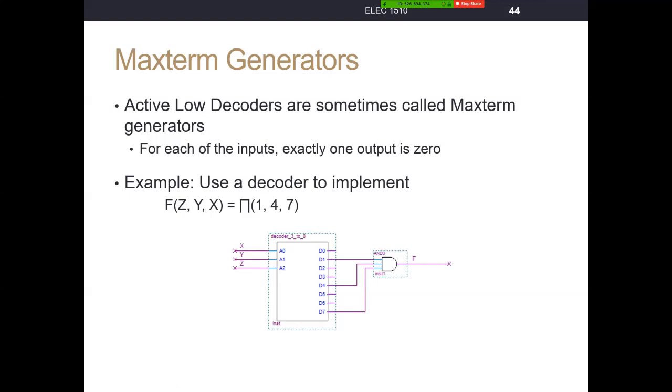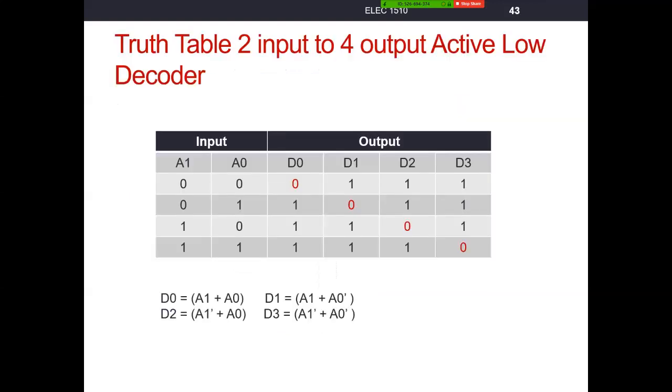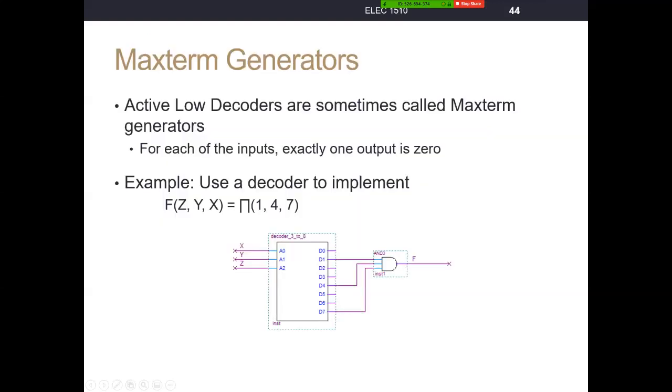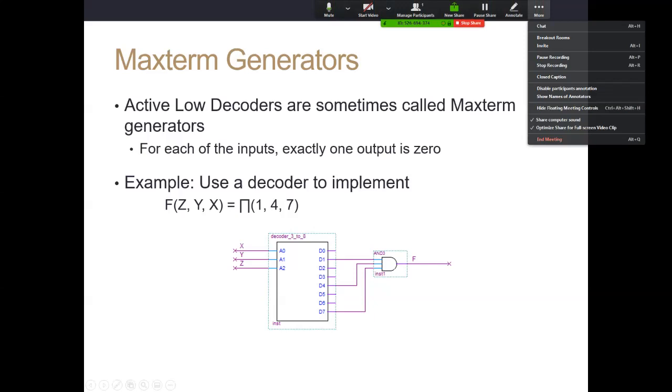So maxterm generators are active low decoders. Active low decoders produce a unique set of zeros. They're just the opposite of active high. All right, and so that's it for maxterm and minterm generators. That's it for this portion of lecture on decoders. You'll do some homework problems with that.